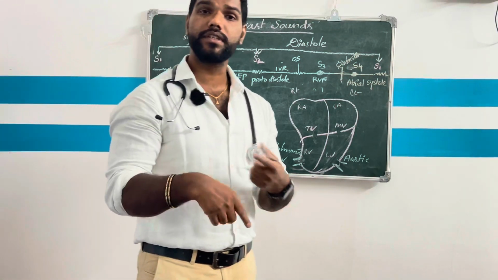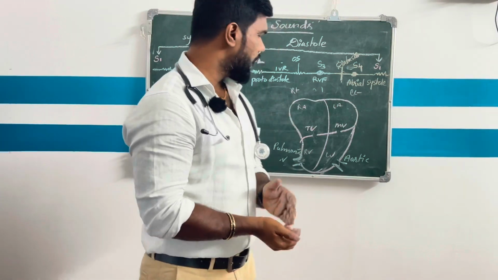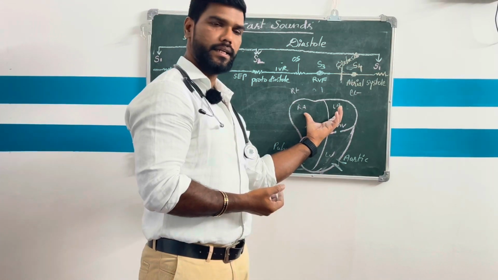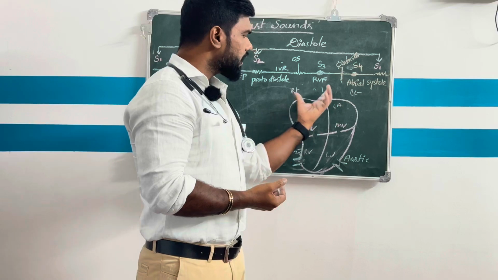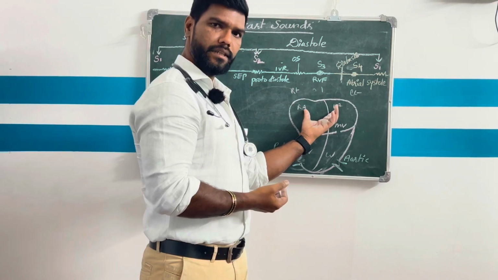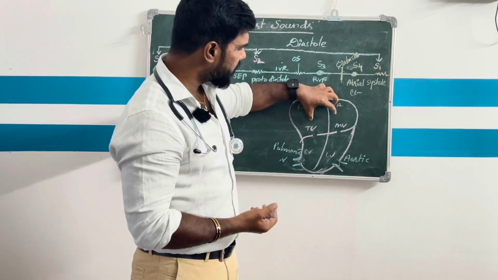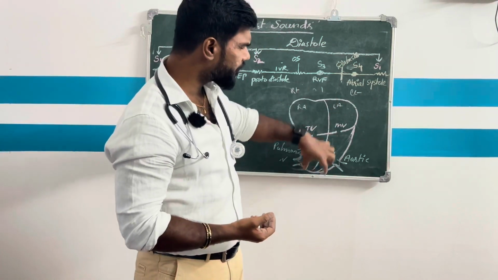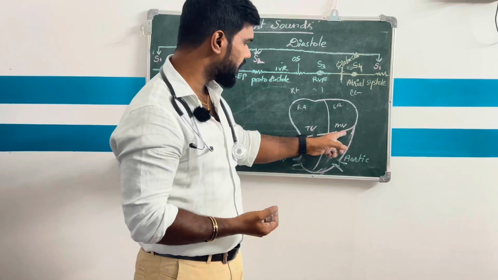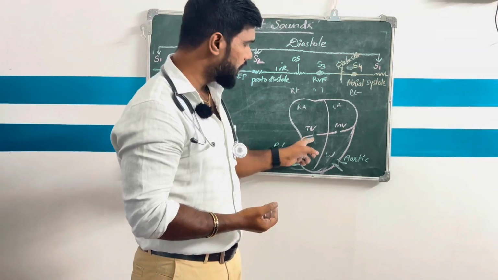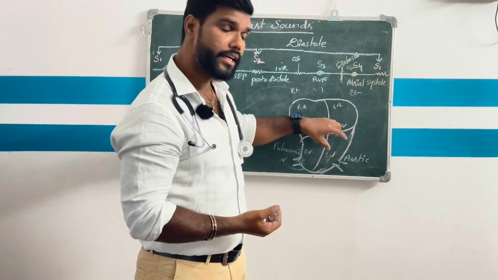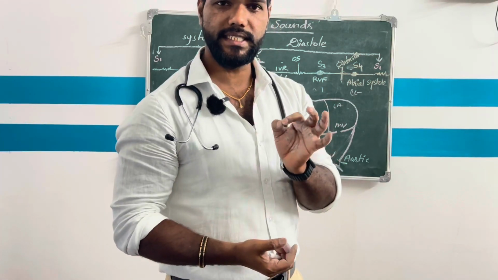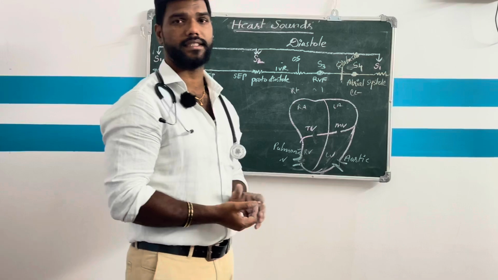When is the third heart sound produced? After the relaxation of the ventricle, both atria are filled with blood. After filling of the atria, suddenly this blood rushes into the ventricle. After opening of the mitral valve and tricuspid valve, this rapid flow of blood into the ventricle produces some sound, called the S3 heart sound.